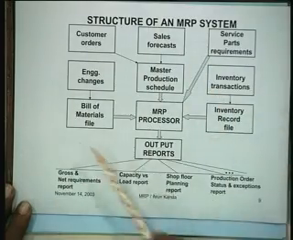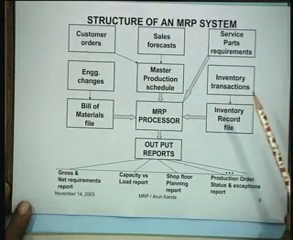First, let's try to get an overall idea of what an MRP system would look like. So a typical MRP system, because the number of components could run into thousands, is generally a computerized system, and therefore a typical MRP system will have this kind of a structure.